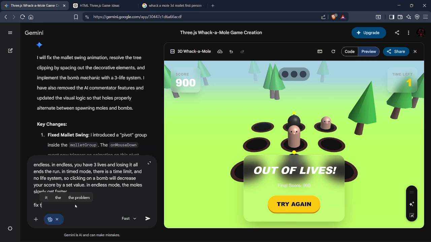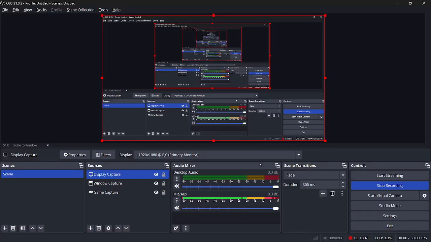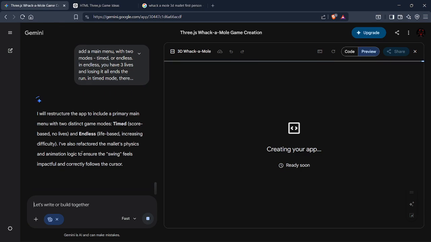We can write just fix the hammer. Okay, wait. Let's not write that right now. Okay, so as far as I can see, it's working pretty good, and we're at 18 minutes on the video. It's creating my app. I will restructure the app to include a primary main menu with two distinct game modes: time, score-based, no lives, and endless, life-based, increasing difficulty.